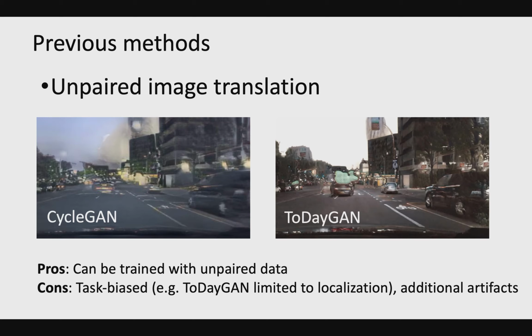Taking the most representative work, CycleGAN, as an example. As shown from the image, while it successfully alters the conditions, it often fails to preserve the details and can add artifacts, so that they bias on lower-level vision tasks. A recent model called ToDayGAN has been shown effective for boosting the performance of localization. However, both its design and translation results indicate that it cannot generalize well to higher-level vision tasks.